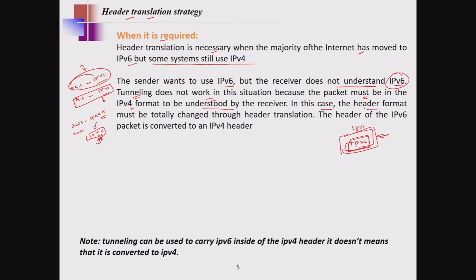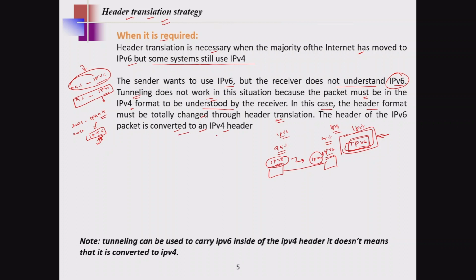In this case, the header format must be totally changed through header translation, so the header of the IPv6 packet is converted into the IPv4 header. Suppose you have a source machine and a destination machine, and 95% of the systems have migrated to IPv6 while some 5% still use the IPv4 addressing mechanism. The moment you send this packet, the receiver will not understand the IPv6. So somehow we need to convert this IPv6 packet into an IPv4 packet. This is what we call header translation.